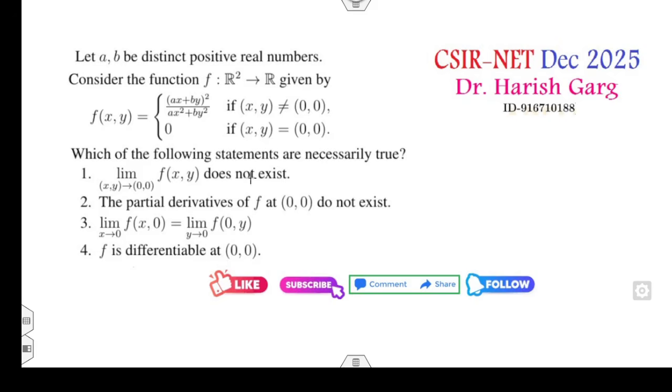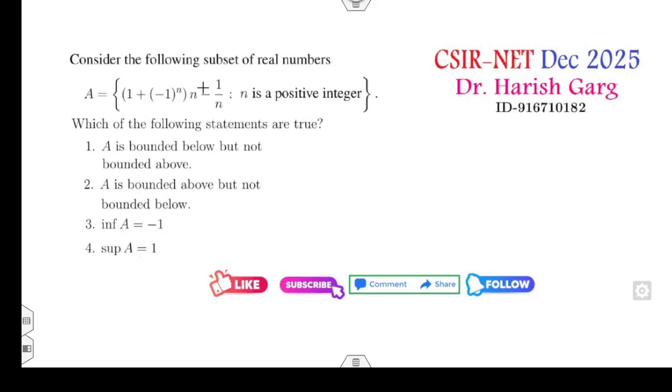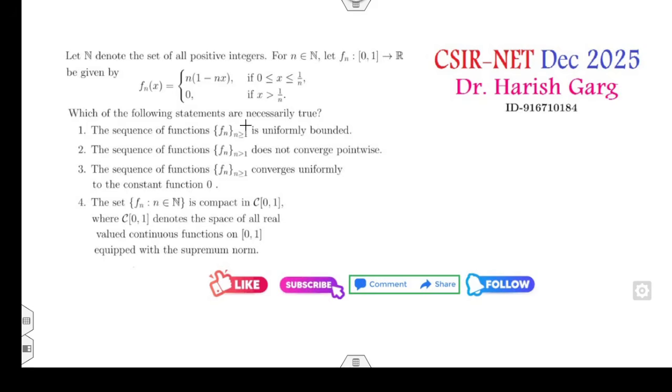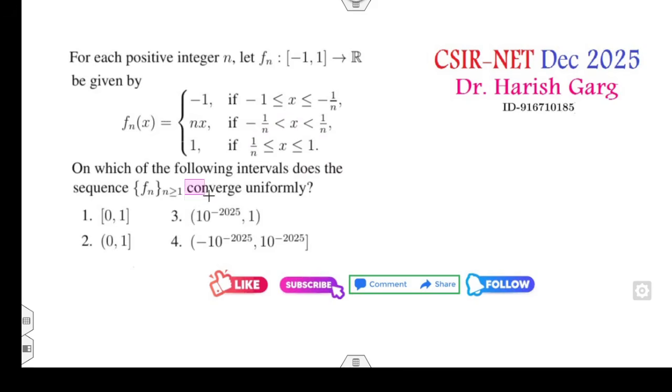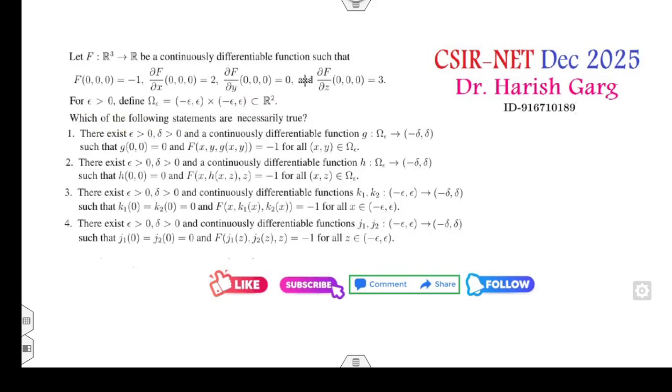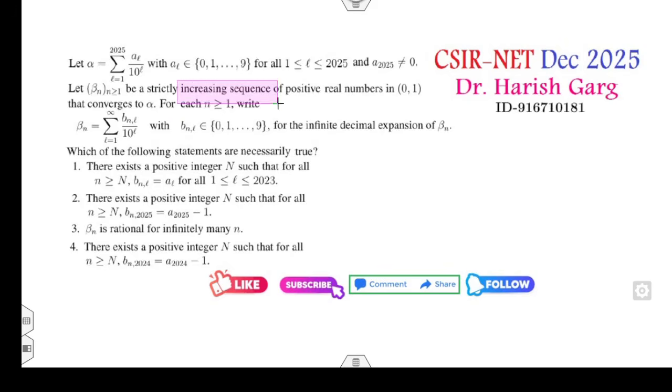Now in this lecture, I will cover all those questions. The first question is related to functions of several variables. The second question is related to finding whether it's bounded, limit infimum, supremum. The third question is related to uniform continuity and bounded functions. The fourth question is related to whether it's uniformly bounded, convergence uniformly. The fifth question is related to convergence uniformly on intervals. The next question is related to limits, how you can find the limit of functions. Another one is continuously differentiable functions. And the last one is related to increasing sequences and infinite decimal places.